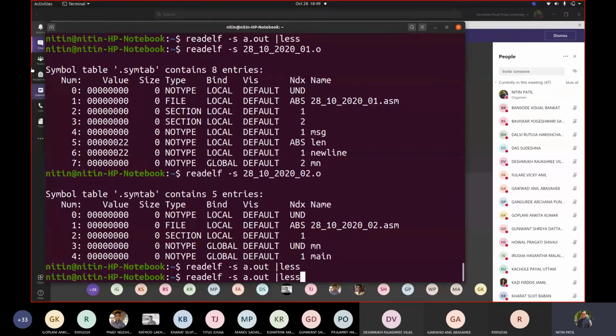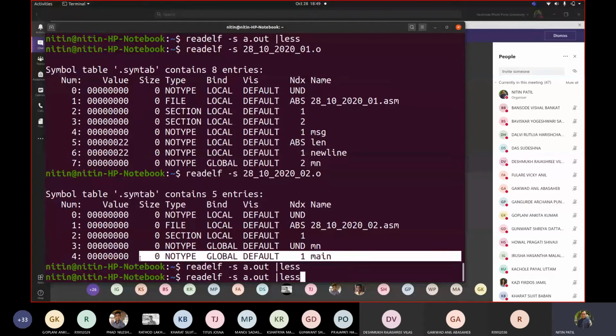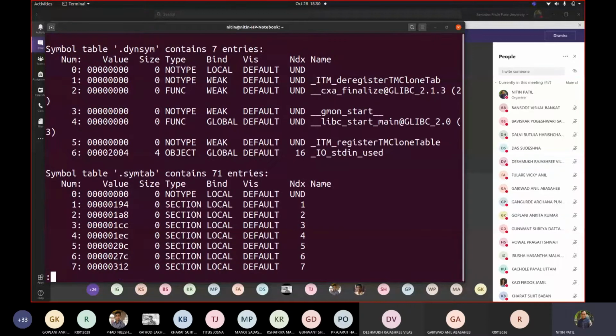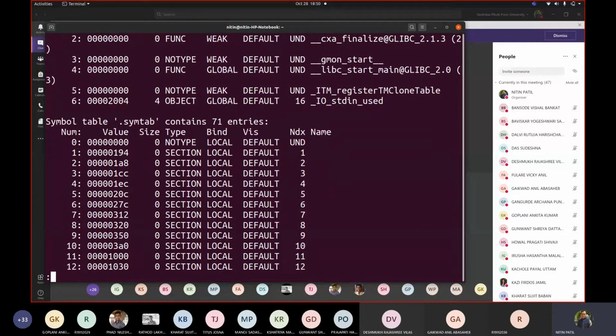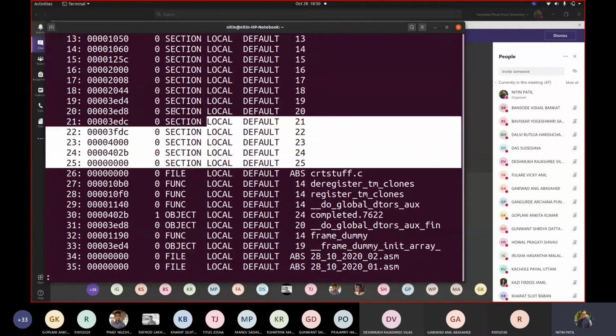For example, when we saw this mn, it is having number 7. With main, it is having number 4, but this was local to this file. This 7 was local to this particular file. But when they are combined in a file which is executable, and I try to see this, the numbers are changed. A few dummy entries are added initially, which I should not worry about right now.